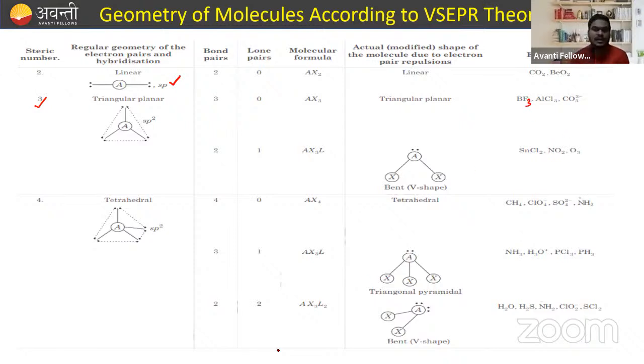Similarly, they can have 2 bond pairs and 1 lone pair as well, right? So they will also form such a type of structure, like NO2-, O3, SnCl2. So they will form a structure like this.